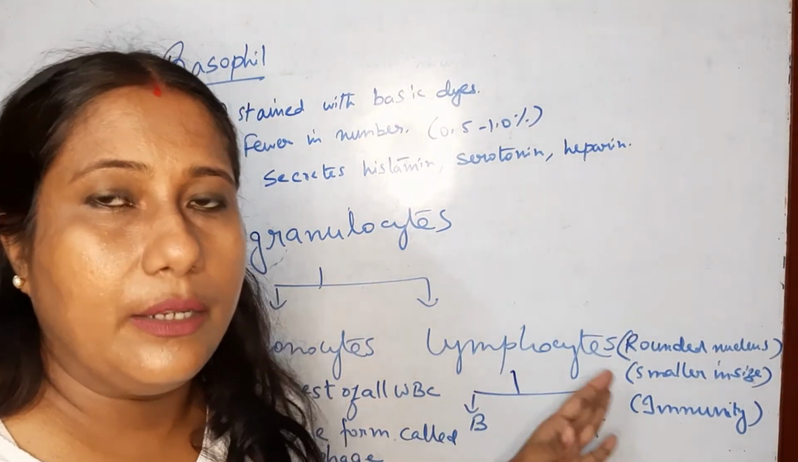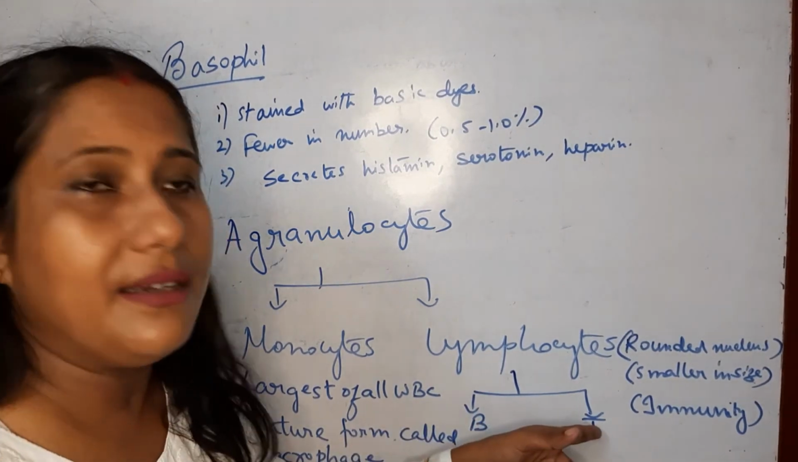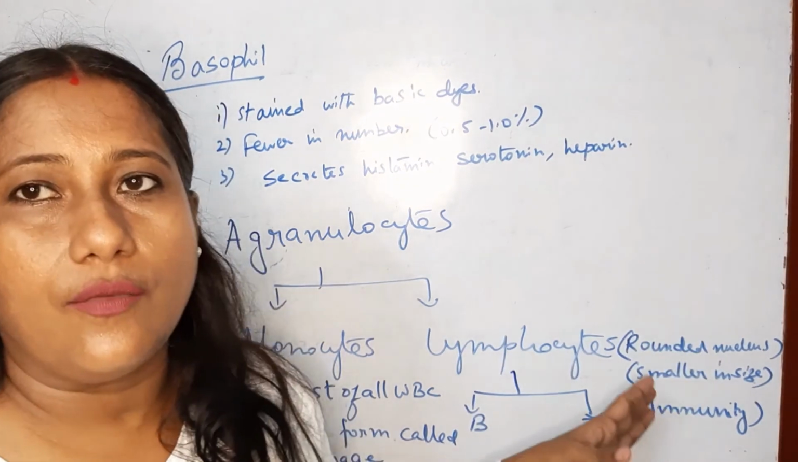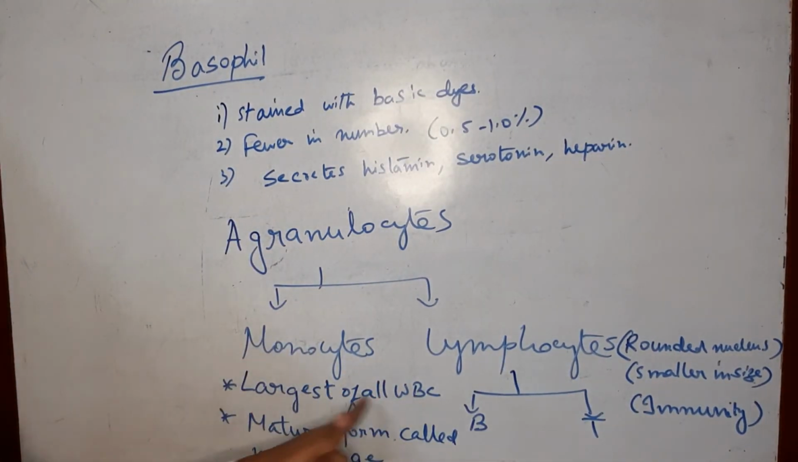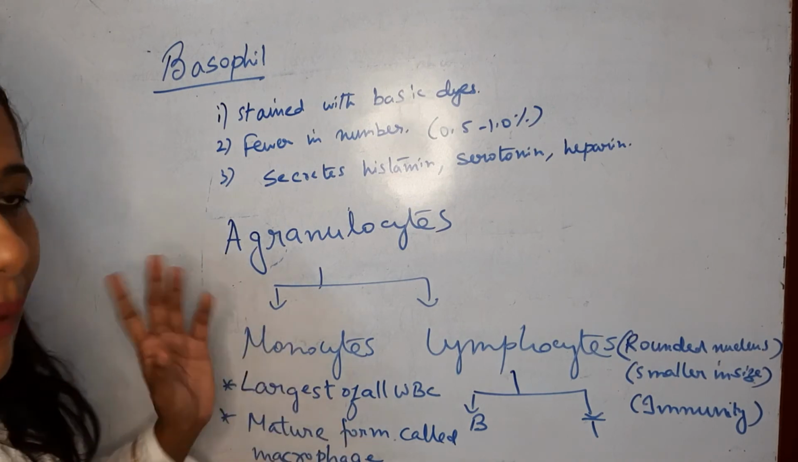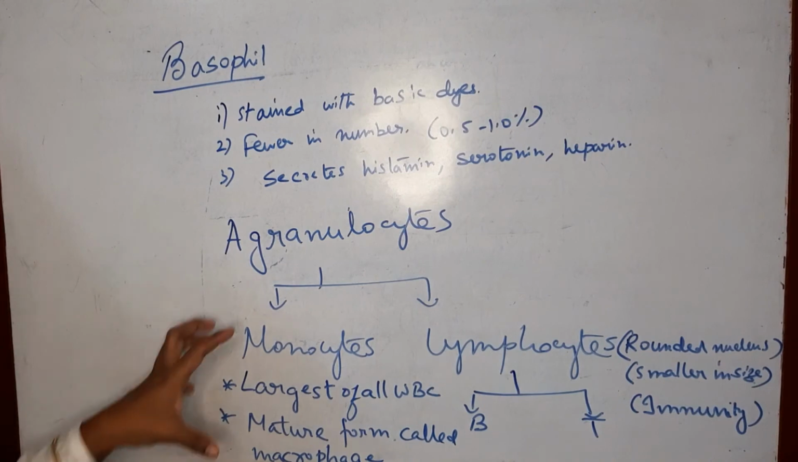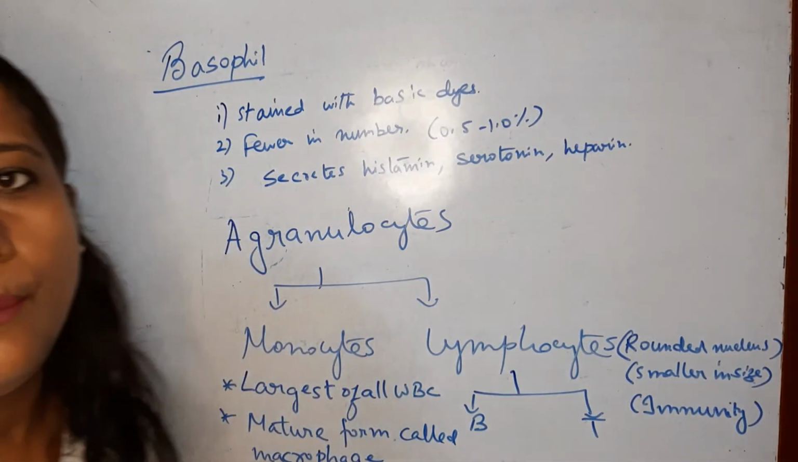These lymphocytes are generally classified into two types, the B lymphocyte and T lymphocyte. Both B and T lymphocytes help in the immune response of the body, while the monocytes, which are the largest of all WBC, in their mature form are known as macrophages. They are generally involved in the phagocytosis of foreign invaders in the body.